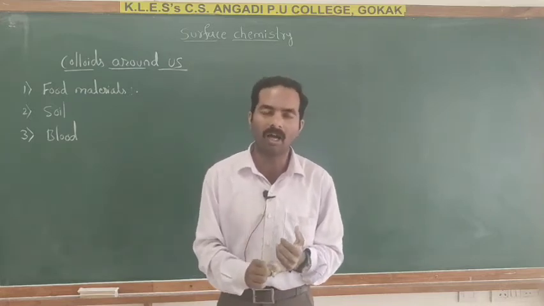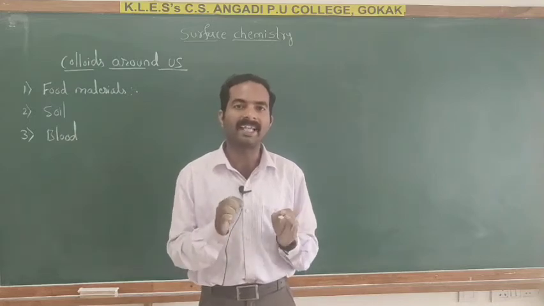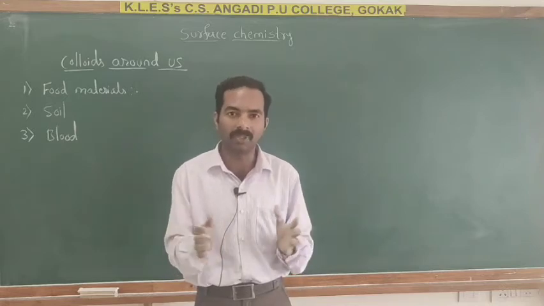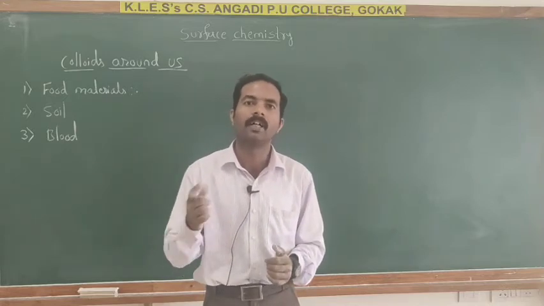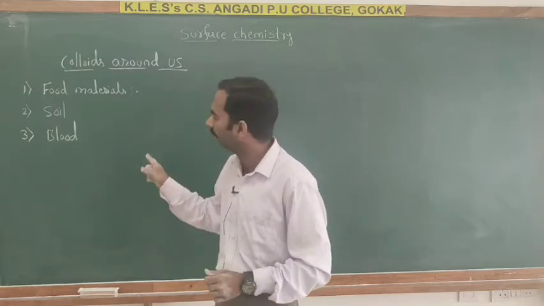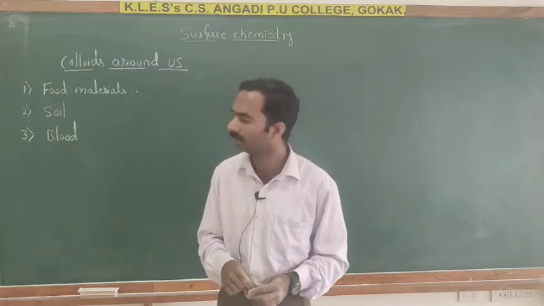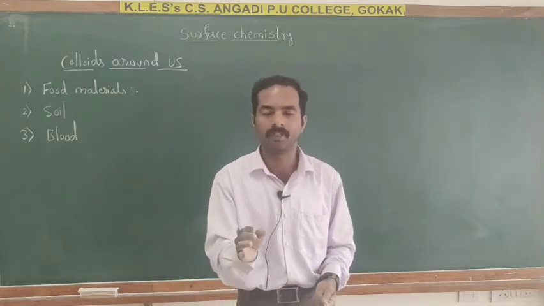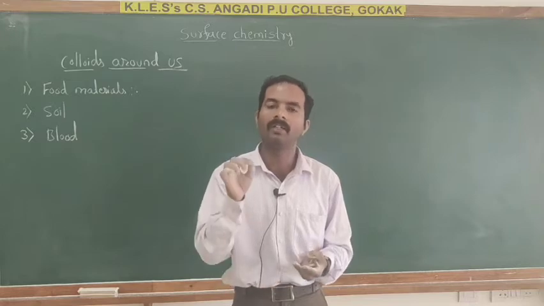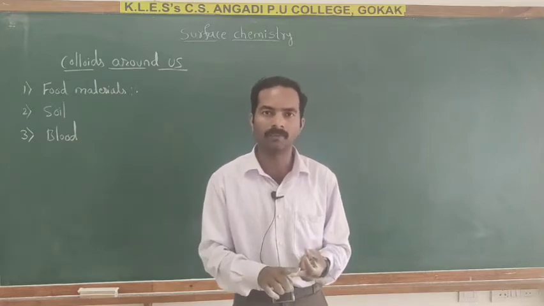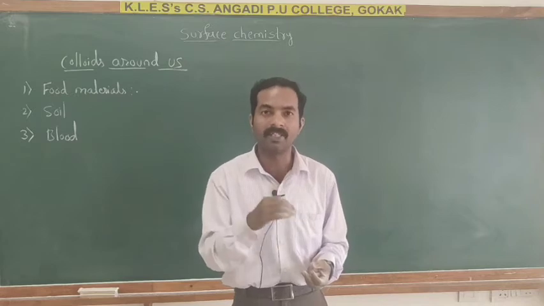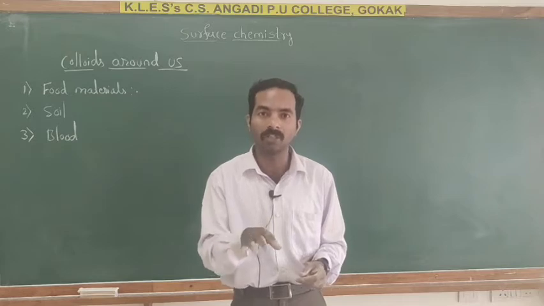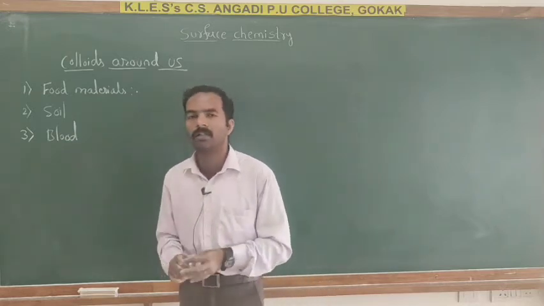Alum and ferric chloride exhibit septic action because of coagulation of blood forming a clot by alum and ferric chloride. So third one is blood.